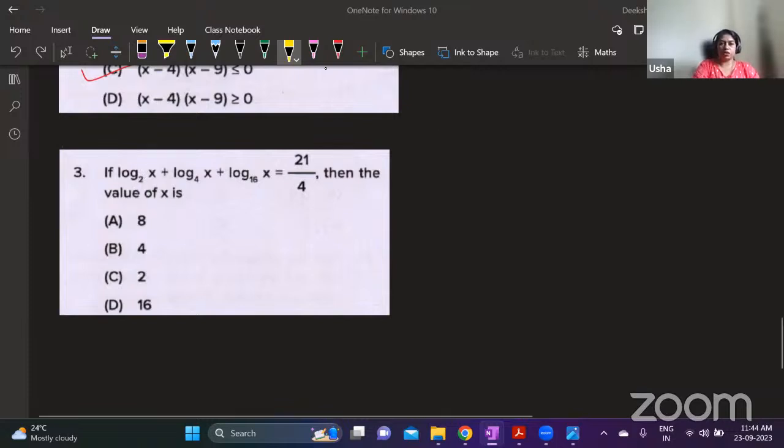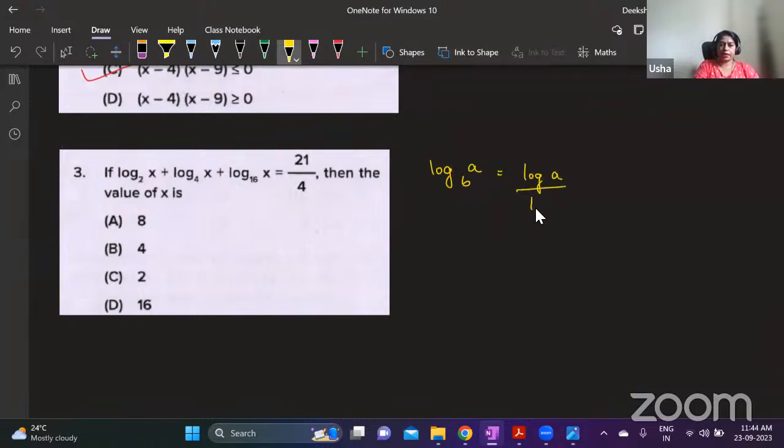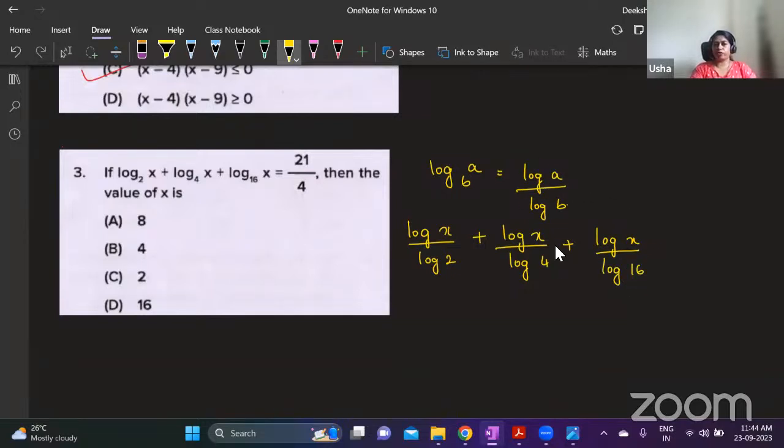Log a to the base b, we have a rule. Log a to the base b can be written as log a by log b. Okay, we will use that method here. Log x to the base 2 is written as log x by log 2, plus log x to the base 4 is written as log x by log 4, plus log x to the base 16 is written as log x by log 16. So first rule, we have applied this.